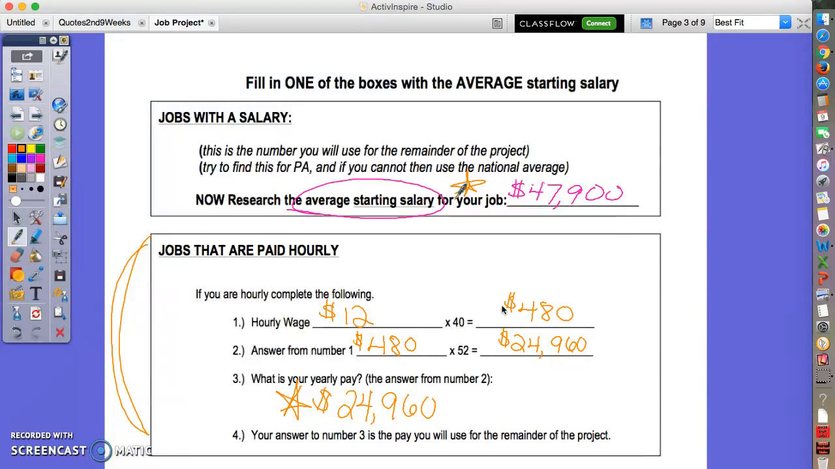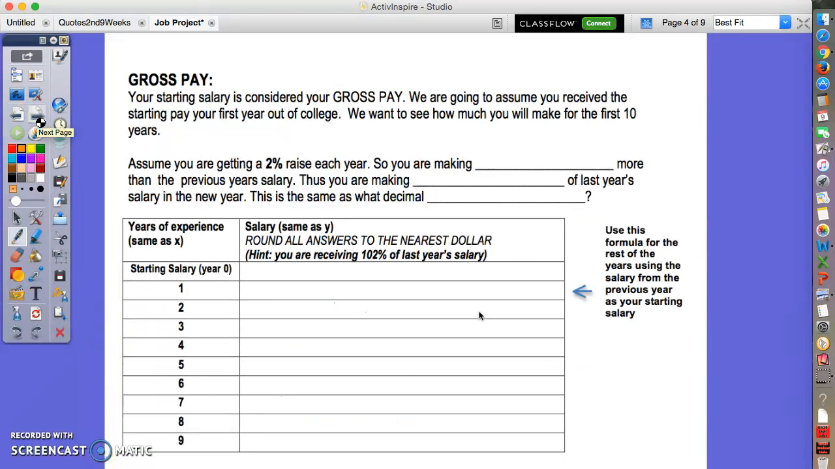Okay, so let's talk about gross pay. Gross pay is your starting salary. We're going to assume that you receive the starting pay for your first year out of college and want to see how much you will make for the first 10 years. The gross amount of money is the amount of money that the school district says they're going to pay you, or the company says they're going to pay you. The gross pay is before any taxes or Social Security or anything really comes out of it. So it's like the initial salary. In reality, you won't actually make that much, okay?